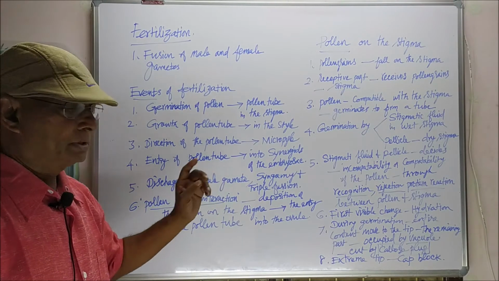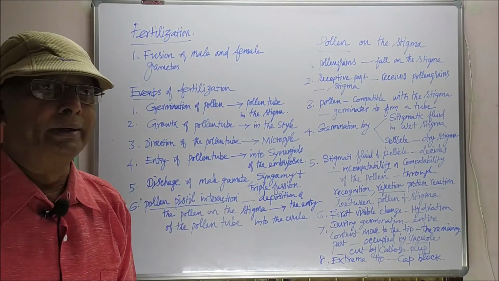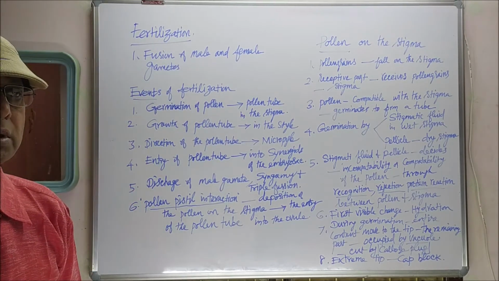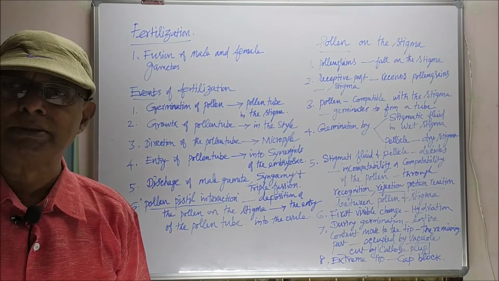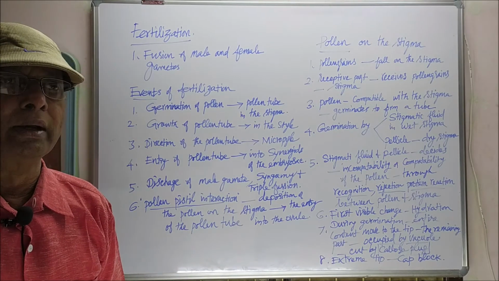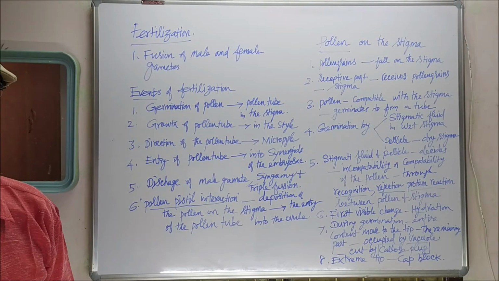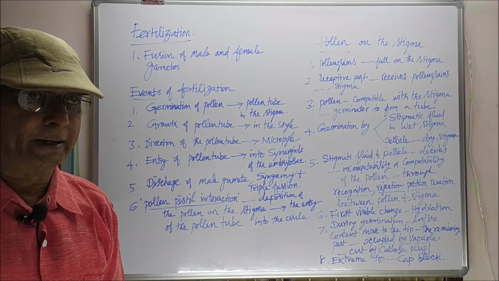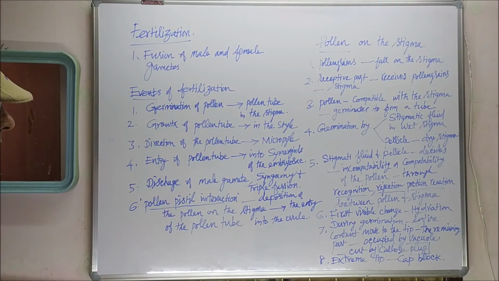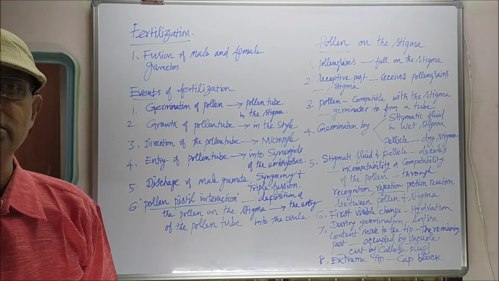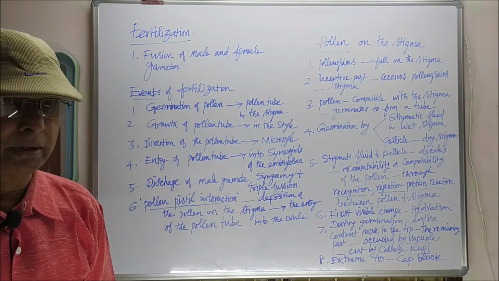Next one, discharge of the male gametes. Discharge of the male gametes takes place as soon as the pollen tube enters into the synergids. Two male gametes will be discharged into the synergids of the embryo sac, and that is followed by syngamy and triple fusion. Syngamy is the union of male and female gamete.